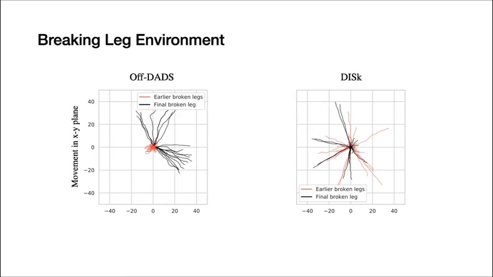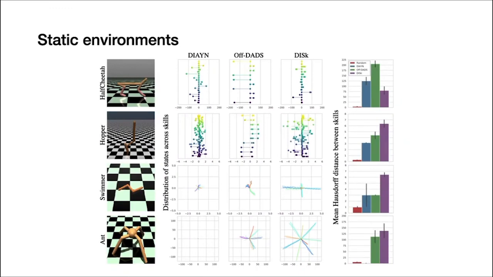Even beyond these changing environments and agent dynamics, DISC performs well in standard static settings. Here, we show the trajectories resulting from agents trained by other state-of-the-art unsupervised skill learning algorithms compared with DISC, where each algorithm is trained for the same number of environment steps for each of the environments that we see here. Skills learned by DISC generally have equal or better performance compared to the previous algorithms.